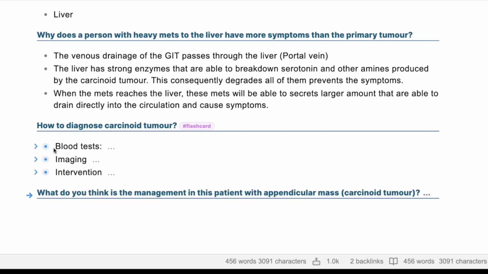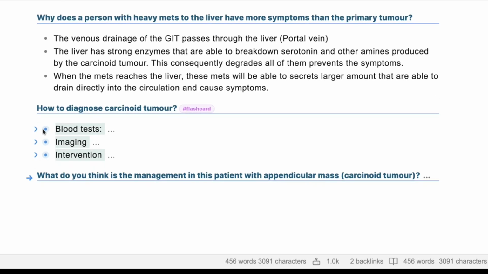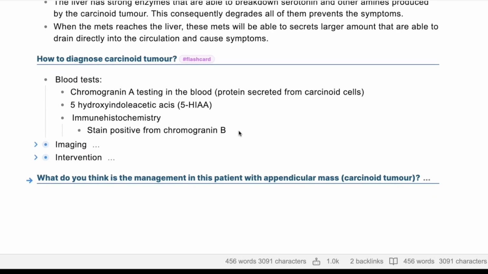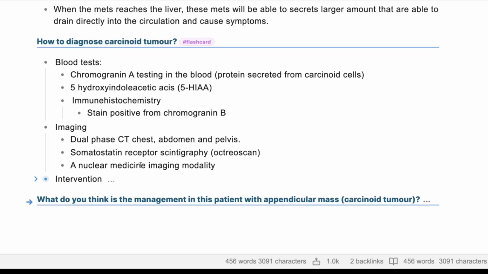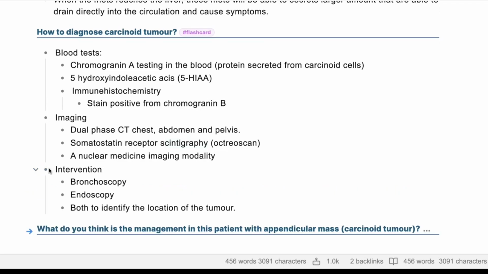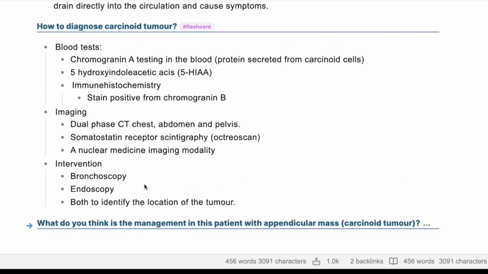The way I would like to classify it is blood test, imaging, and intervention. In blood tests, you do have chromogranin A and 5-HIAA, and immunohistochemistry, which is staining positive for chromogranin B. Imaging, many imaging: you have the CT, the MRI, even the somatostatin scintigraphy, and nuclear medicine as well. Intervention, you're doing laparoscopy or bronchoscopy or endoscopy to find the tumor and send it for biopsy.